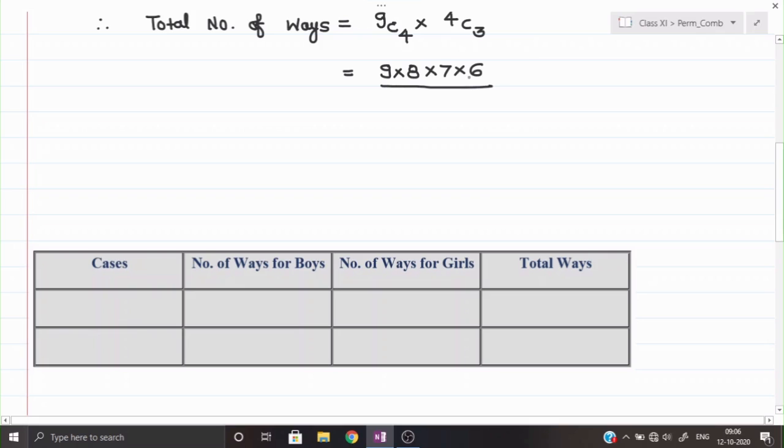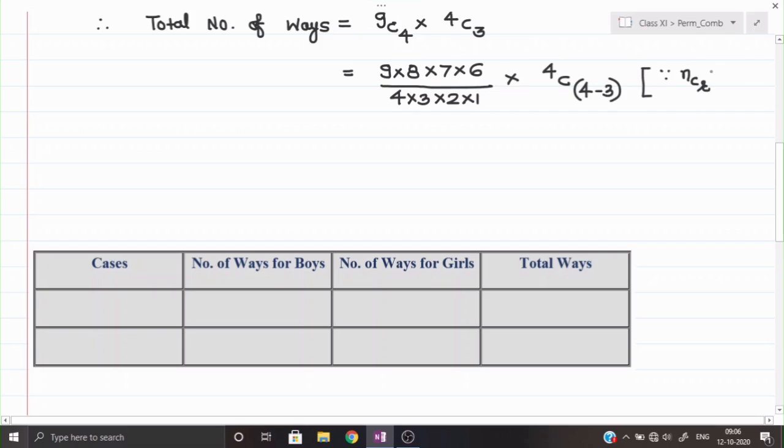And in the denominator, whatever is coming in the suffix we keep as a factorial, that is factorial 4, so 4 into 3 into 2 into 1. 4C3 I am not opening here. I am applying the complement rule, 4C(4 minus 3). One formula I have applied here, we have done it in the past.